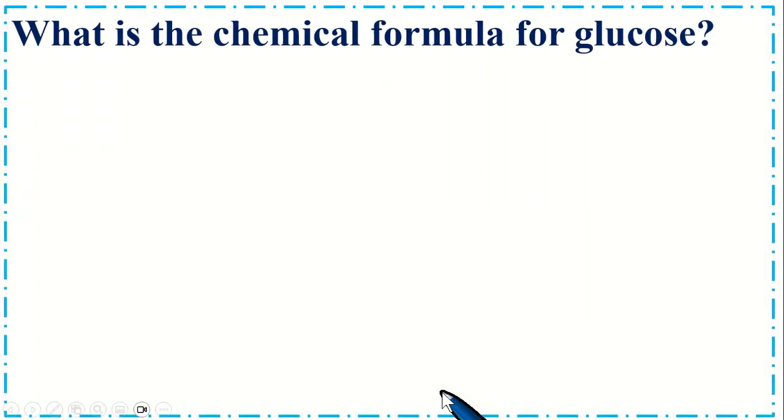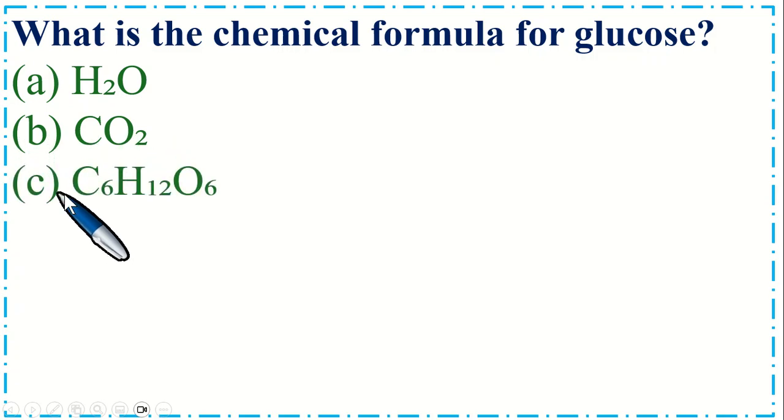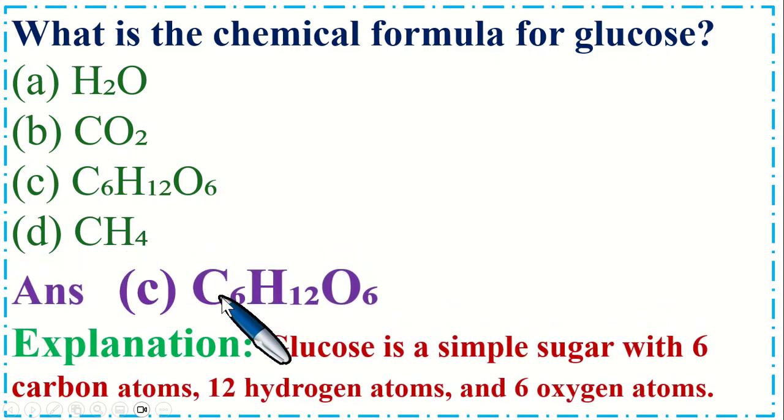Dear students, this is very important MCQs. What is the chemical formula for glucose? Option A, H2O, B, CO2, C, C6H12O6, and option D, CH4. So the correct option is C, C6H12O6. Explanation is glucose is a simple sugar with 6 carbon atoms, 12 hydrogen atoms, and 6 oxygen atoms.